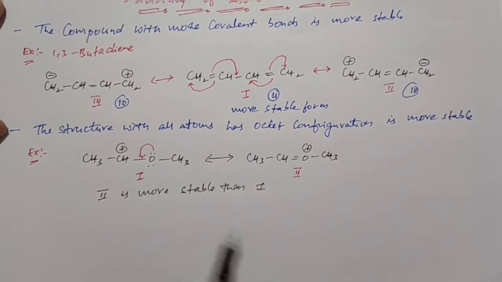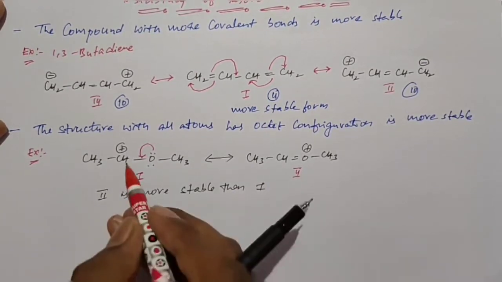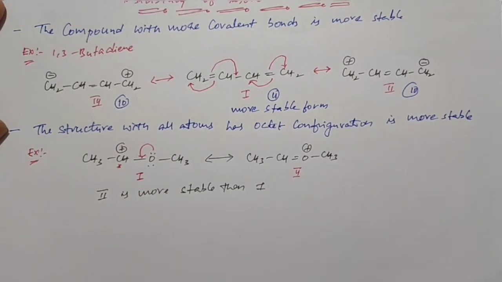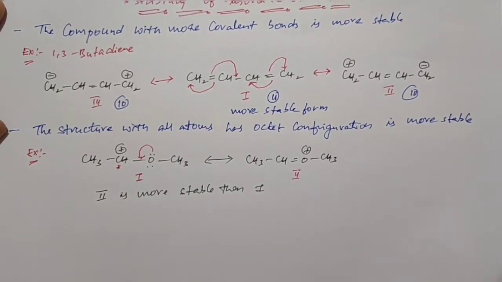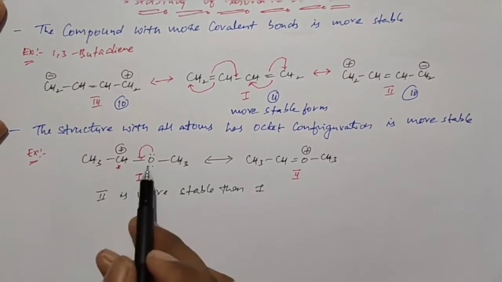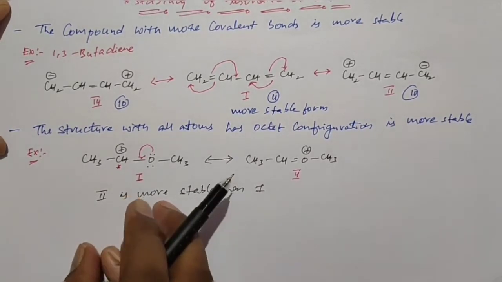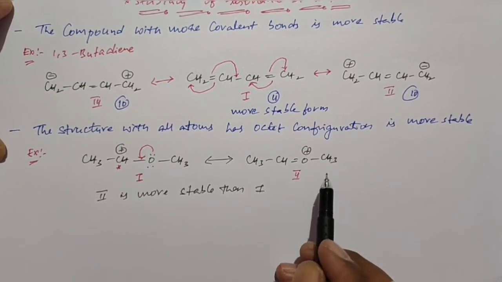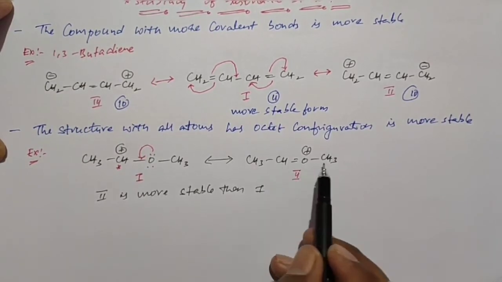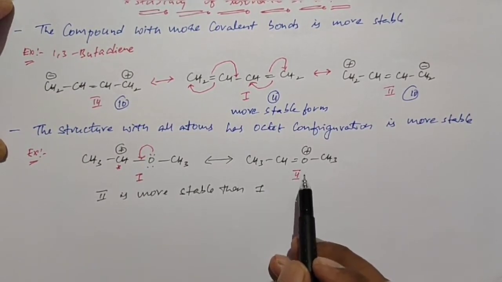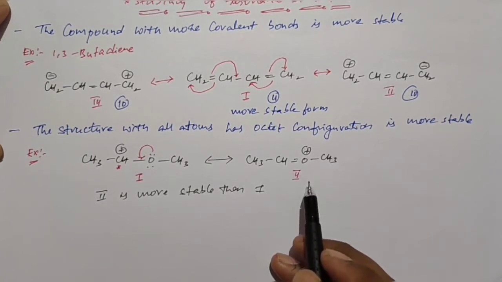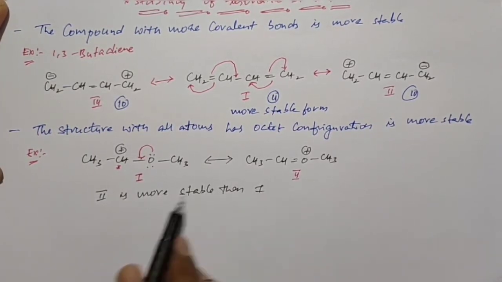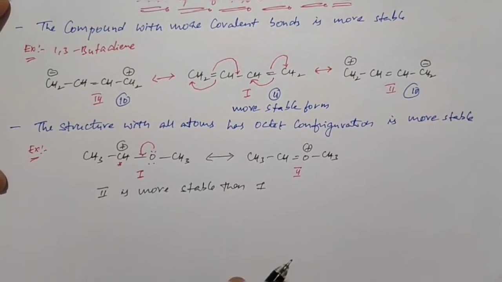This carbon, which I have marked, has less than 8 electrons, so it has an incomplete octet configuration. The remaining three atoms have a complete octet, but in the second structure all atoms have an octet: first carbon, second carbon, third carbon and oxygen. That's why the second structure is more stable than the first structure.